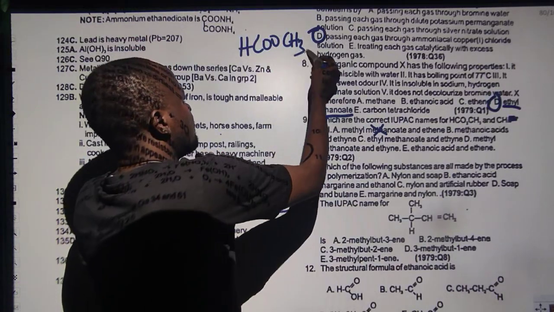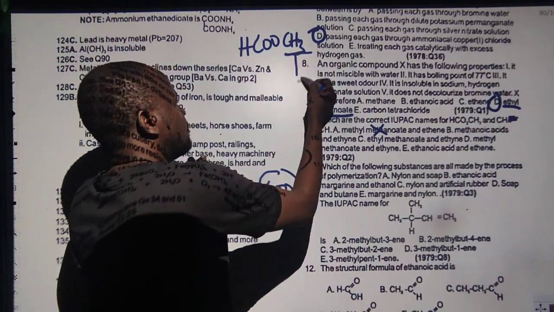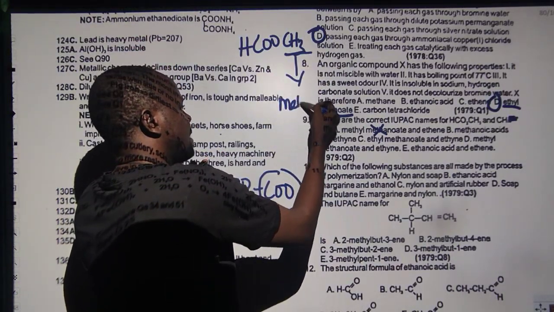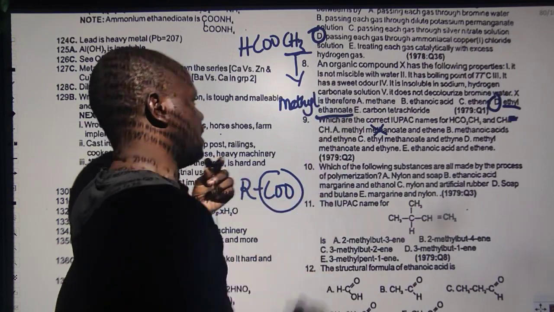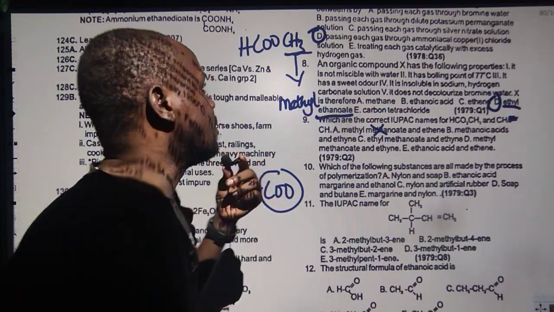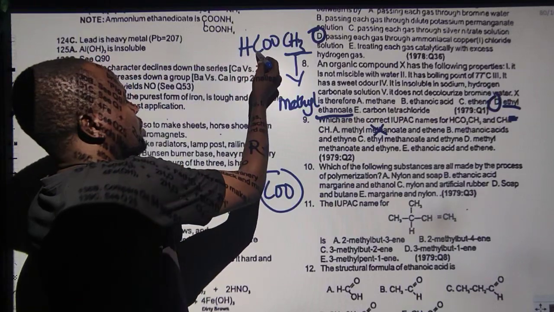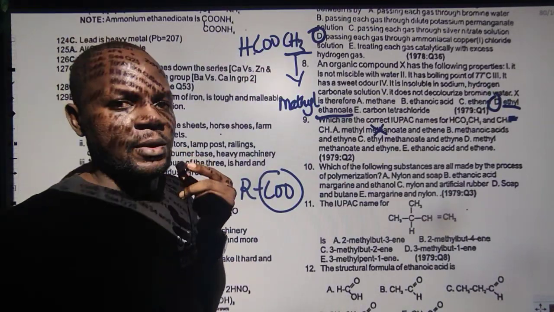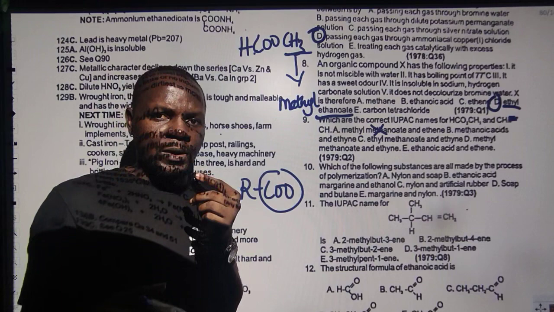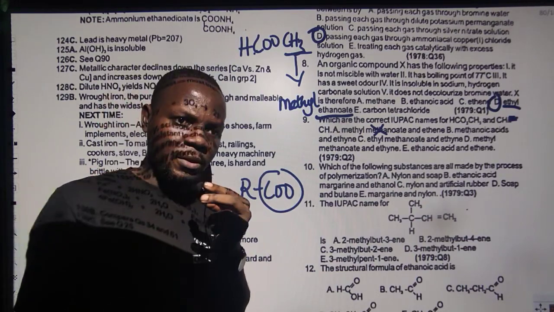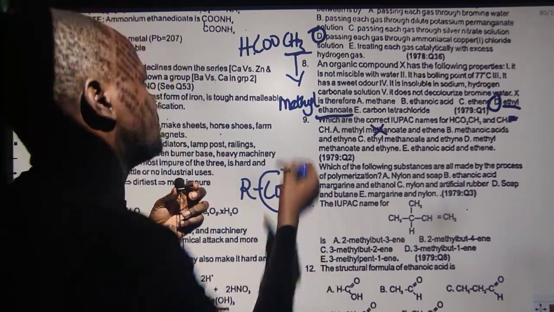So we name the party at the back. This is CH3. If you don't know, this is called methyl. The way you pronounce it, pronunciation doesn't matter now. Methyls. Then you now pronounce the remaining. So how many carbon do I have left? 1 carbon. 1 carbon is what? Met. If it's 2 carbon, it is et. We've talked about that. 3 carbons is what? Prop. Like that. So this is methyl.